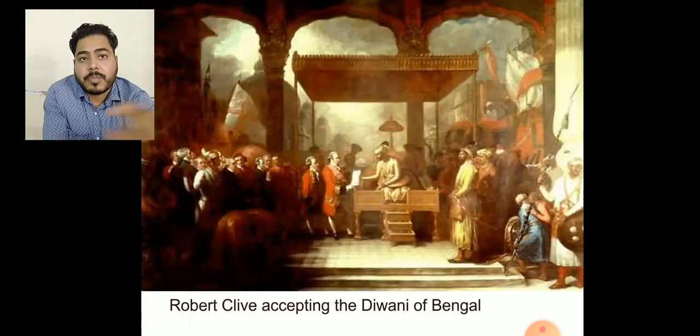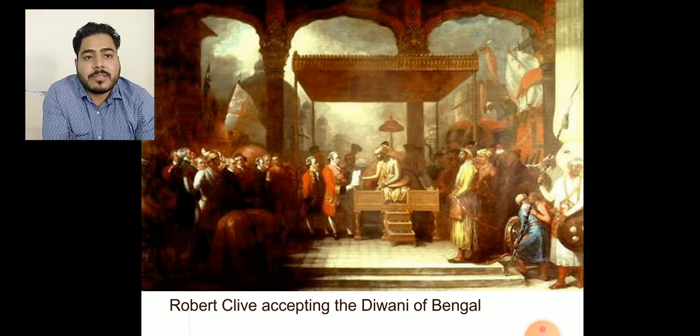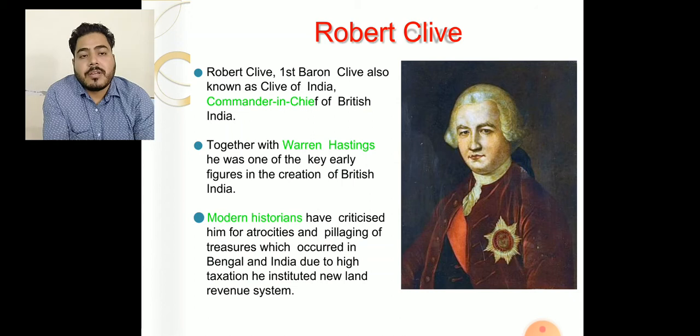Now, we can see in this picture, on the left side, Robert Clive receiving the revenue rights, meaning the Diwani rights, from Shah Alam II, who is seated in Patna. Next one, let's see Robert Clive's.